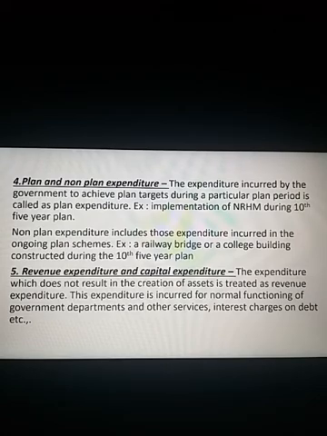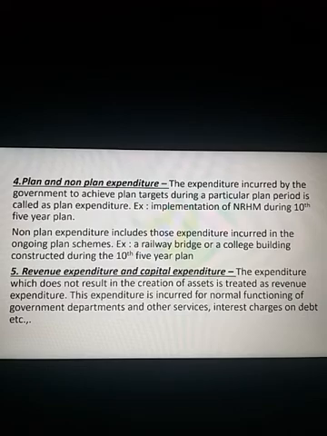The expenditure which does not result in creation of assets is treated as revenue expenditure. For example, assume the government is going to incur some X amount as an expenditure. From that expenditure, no asset is created. If no asset is created, then it is called revenue expenditure. This expenditure is incurred for the normal functioning of government departments and other services, interest charges on debt, etc. I think you know the meaning of the word debt, D-E-B-T, B is silent. The word debt stands for loan.